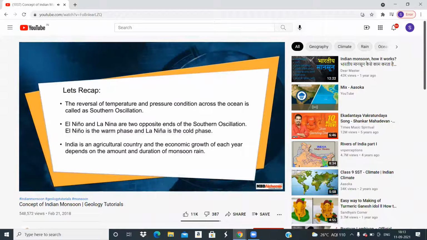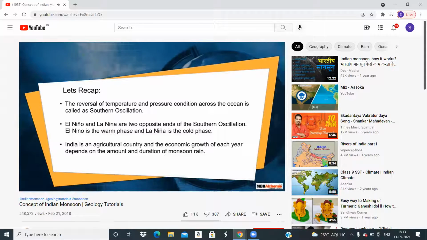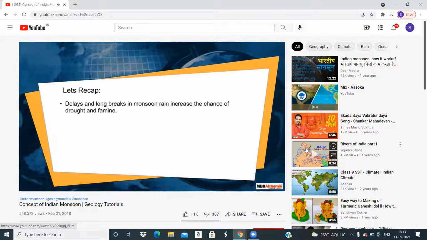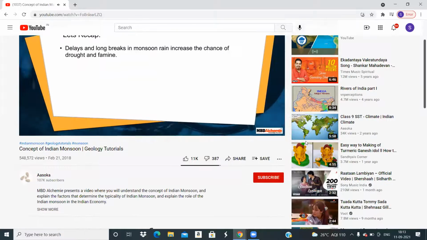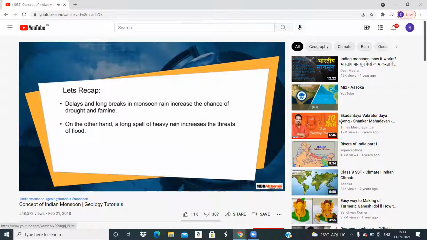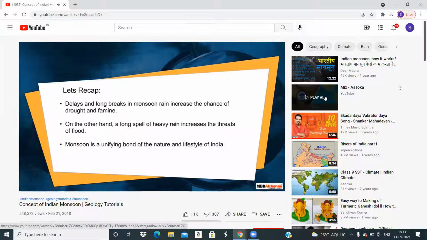So remember this. India is an agricultural country and the economic growth of each year depends on the amount and duration of monsoon rain. Delays and long breaks in monsoon rain increase the chance of drought and famine. On the other hand, a long spell of heavy rain increases the threats of flood. Monsoon is a unifying bond of the nature and lifestyle of India.